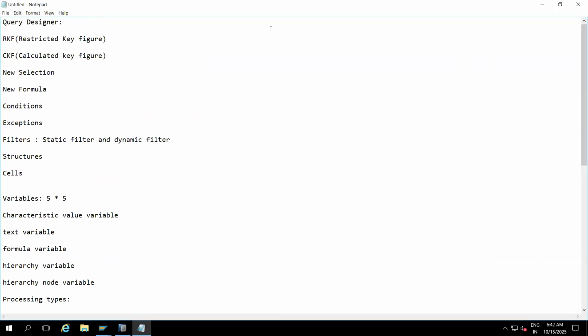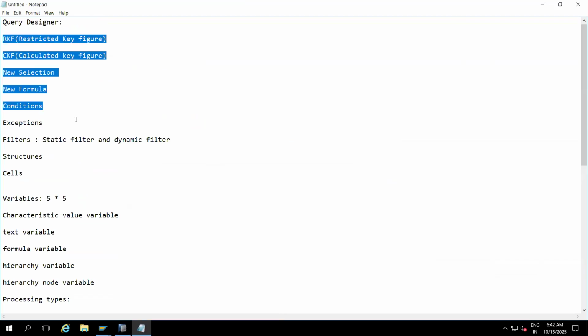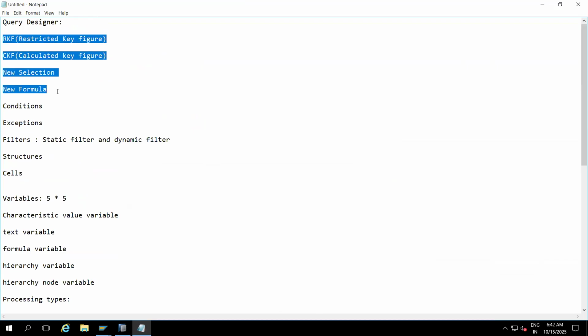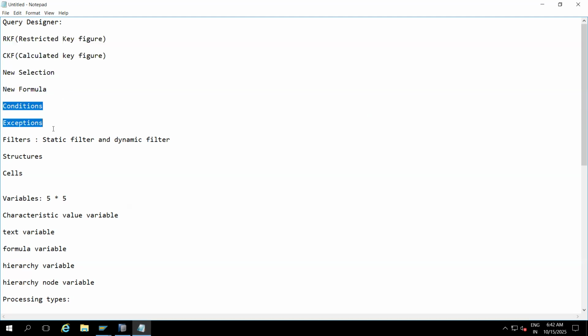Actually, in the query designer, we have these concepts: RKF, CKF, new selection, new formula. Every interview they will ask about these. At least 9 out of 10 questions. And for conditions and exceptions, out of 10 interviews, they will ask 8 times.